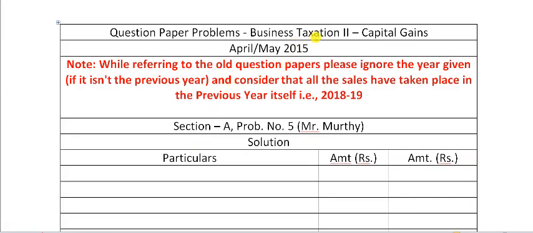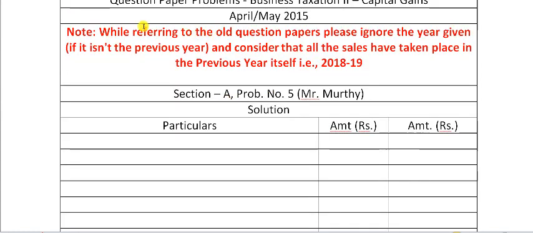So let's jump on to the solution. This is a question paper problem that came in the year April-May 2015. So please remember, while you are referring to an old question paper, ignore the year given, even if it isn't the previous year. What we have to do is change the year. Let the date be as it is. Change the year to 2018. Okay, so that for us it will become the previous year.